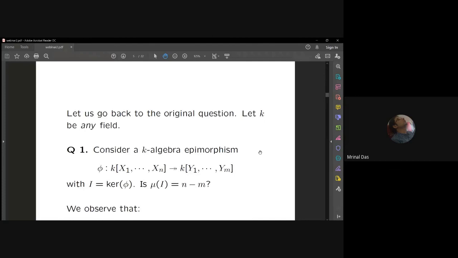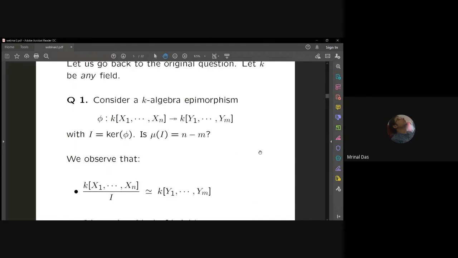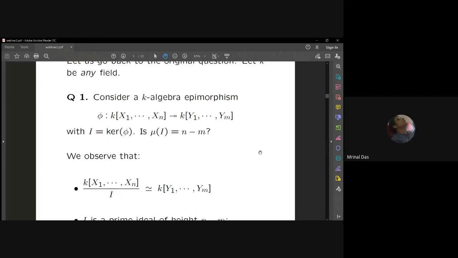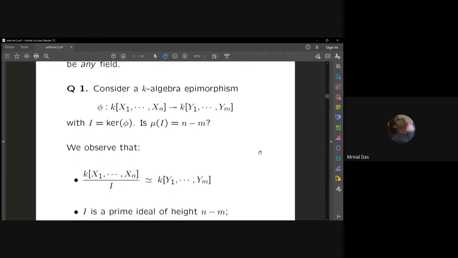You are saying that in place of K, I can take a regular ring? No, a map from one regular ring to another. Okay, I don't know. I'll think about it, and if I have something in mind, I'll tell you.